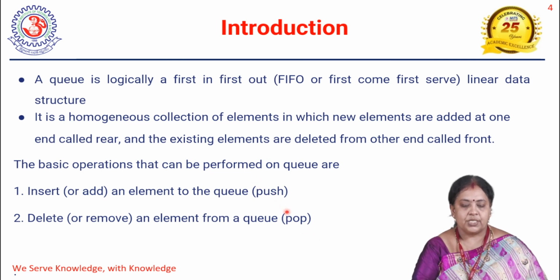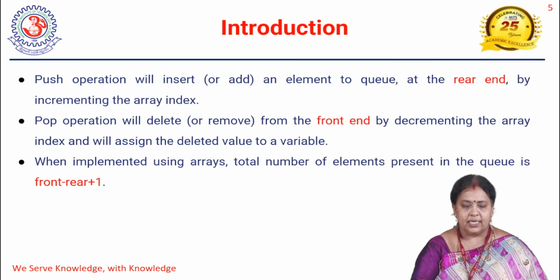Insertion is called push and removal is called pop. Push means adding an element, inserting an element, so it will insert the element at the rear end, as we have already discussed. Insertion is done at the rear end and removal, pop, will be done at the front end.